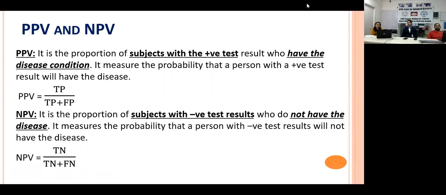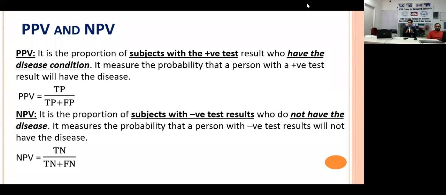So we are clinicians, and the importance of PPV and NPV is for a clinician. What is PPV? It is nothing but the positive predictive value. When a patient comes to a clinician or a doctor, you run certain tests. Then you have to decide, out of all those who tested positive, how many are truly positive, right?